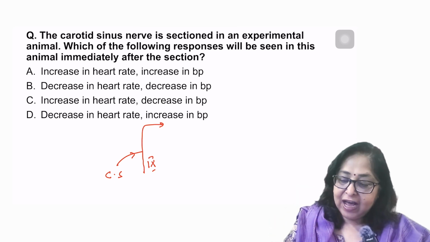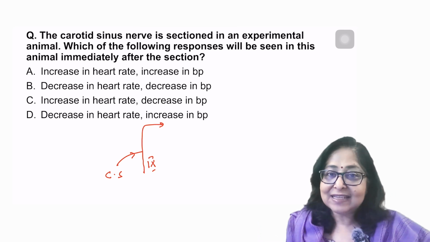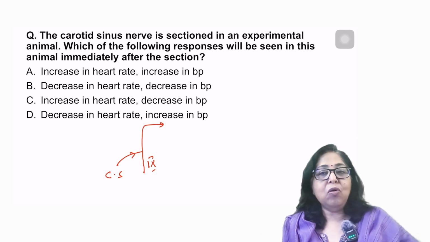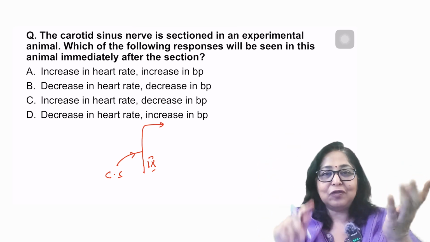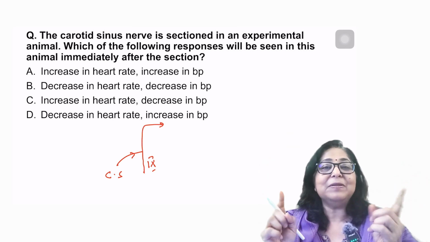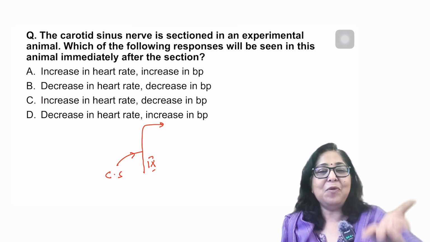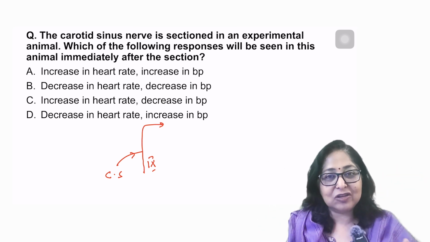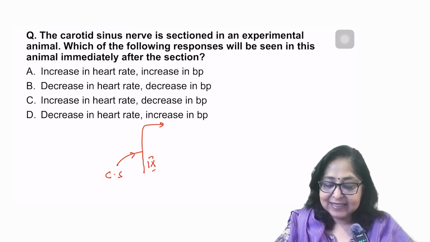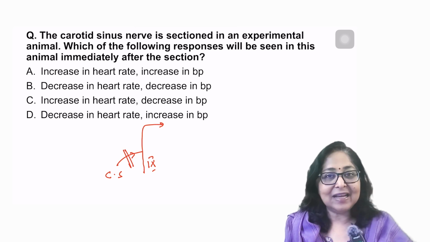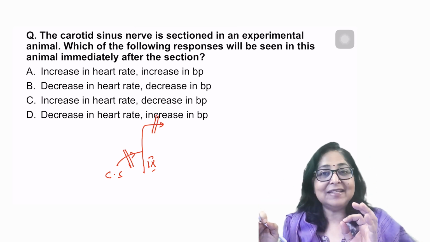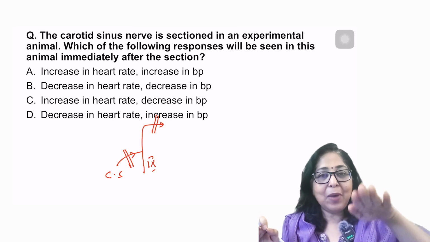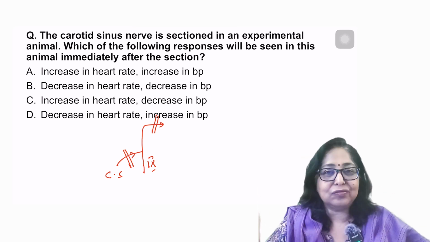Now, we have discussed this yesterday, that more the firing rate of the baroreceptors, less the sympathetic outflow. I told you the effect on sympathetic is ulta, isn't it? More the firing rate, less the sympathetic discharge. Now, if I section the carotid sinus, that means there are no impulses reaching the medulla. That means less firing rate. Yes? Why less firing rate? Because the impulses are not reaching the medulla.